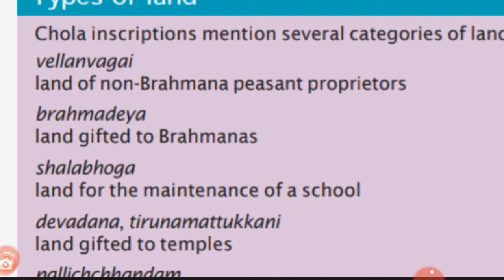So once again, please note: first, Vellan Vagai, the non-Brahmana farmland. Brahmadeya, the land gifted to the Brahmanas. Shala Bhoga, the land for maintenance of schools. Land gifted to the temples we call Devadana. Pallichandam is land given to the Jain religious institutions.